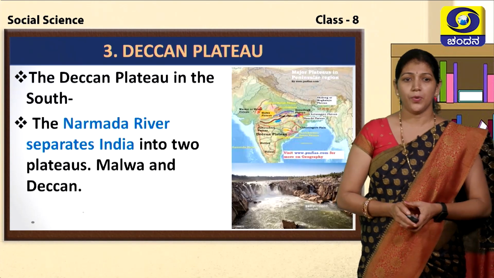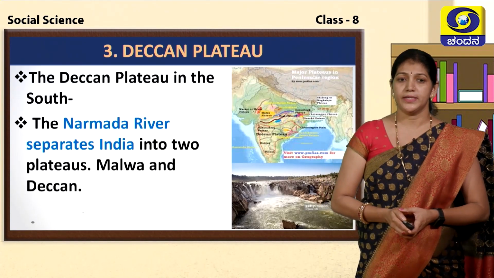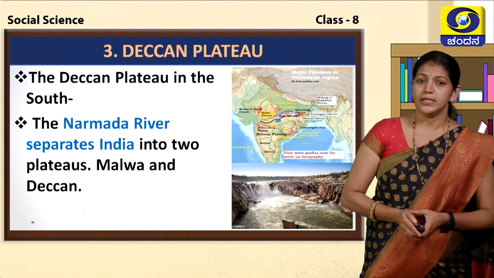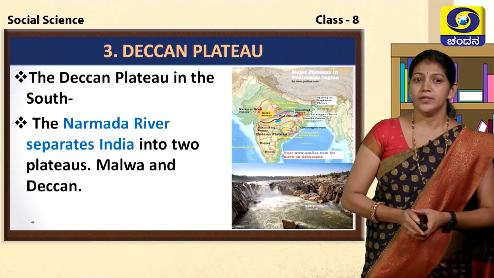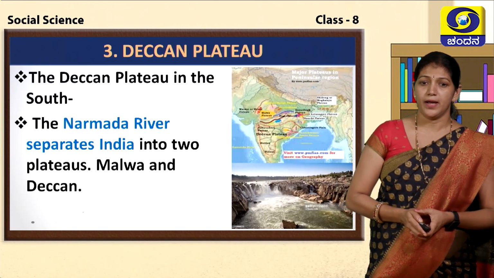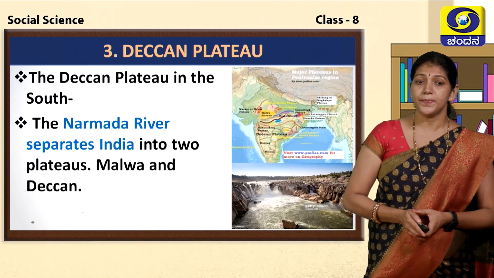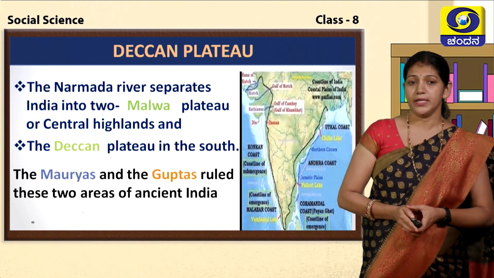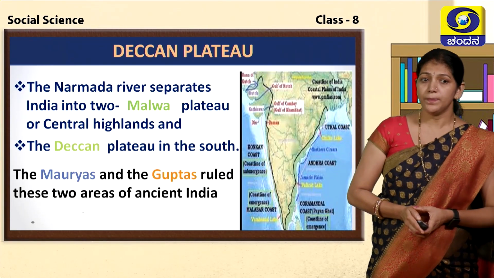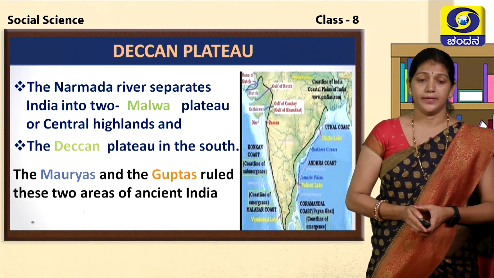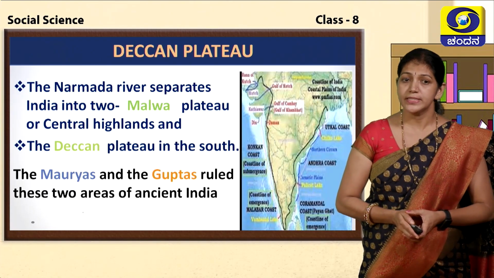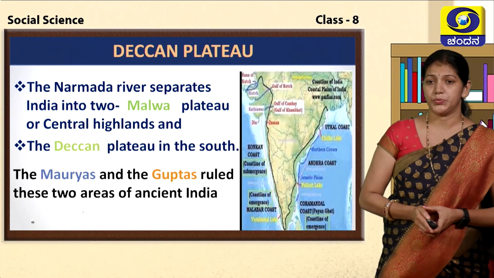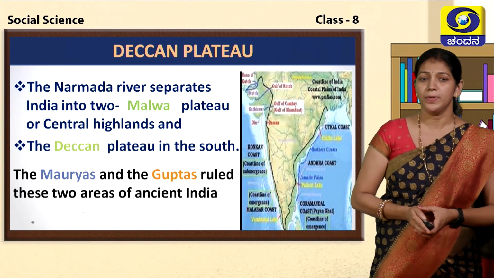And the third important geographical feature of India is the Deccan Plateaus. The Deccan Plateaus in the south are the most important physiographical division of India. The river Narmada separates two important plateaus, the Malwa and Deccan Plateaus. The Malwa Plateau is also known as Central Highland, and the other plateau is the Deccan Plateau. It is located in the southern part of India.